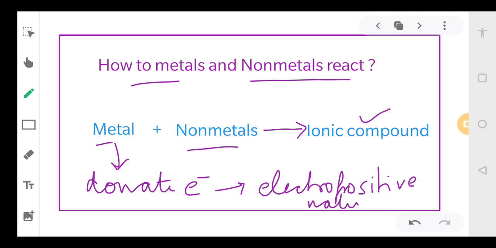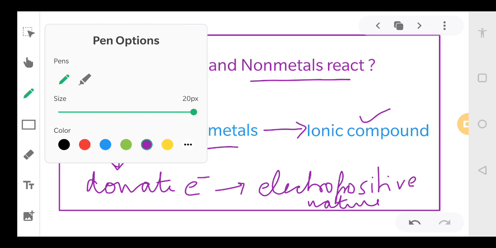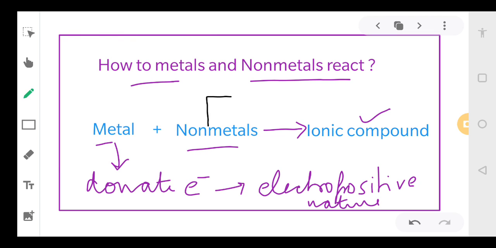In the same manner, non-metals have a tendency to accept electrons, and thus we can say they are electronegative in nature.